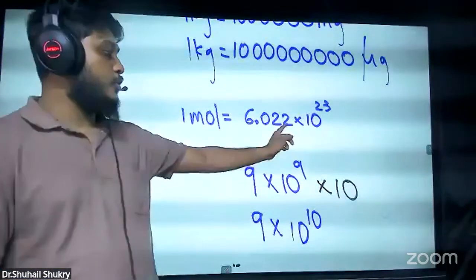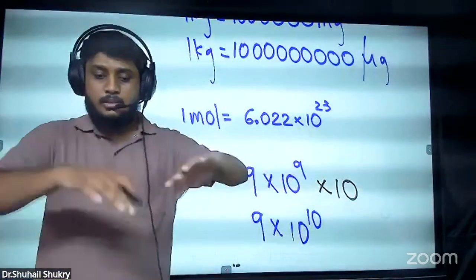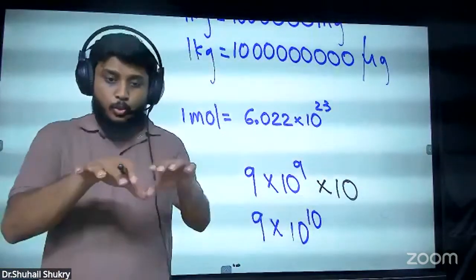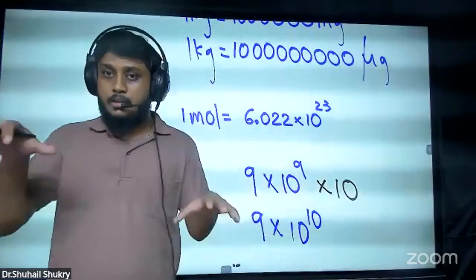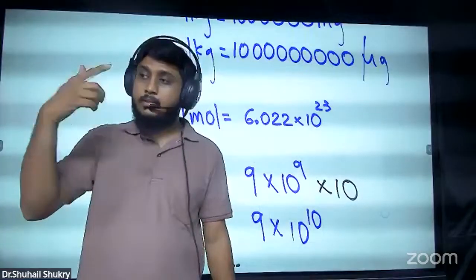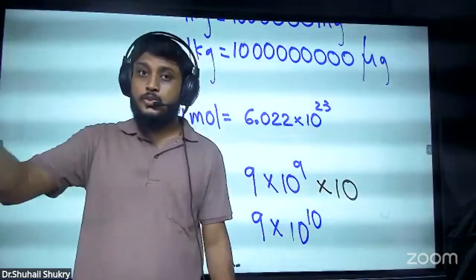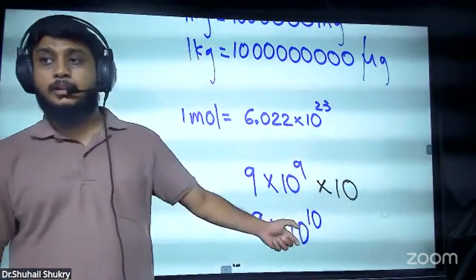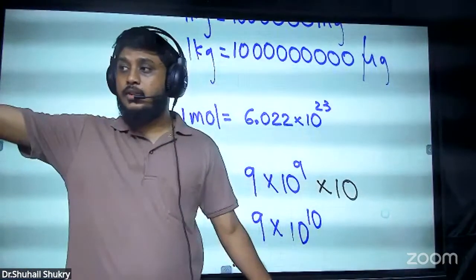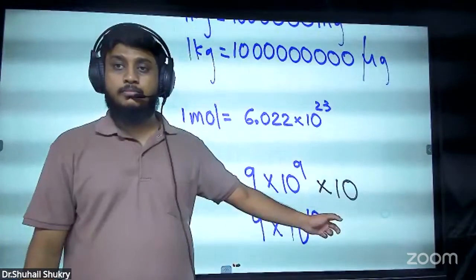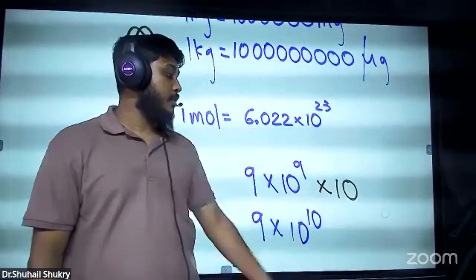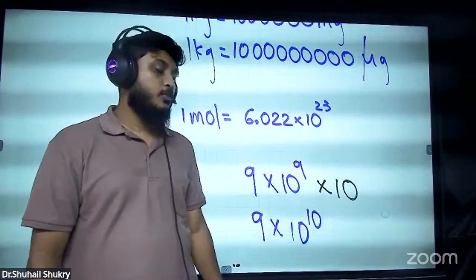Then see the Avogadro's number. See how much bigger it is. I'm telling the total number of people living here at the current moment. Imagine every year the same number of people are newly born in the world. Every year 9 billion people will come to the world. If you want to see for 10 years, what should you do? Multiply by 10. Then still you get 9 into 10 to the power 10. Then for 10 to the power 23, how many years do you have to spend?